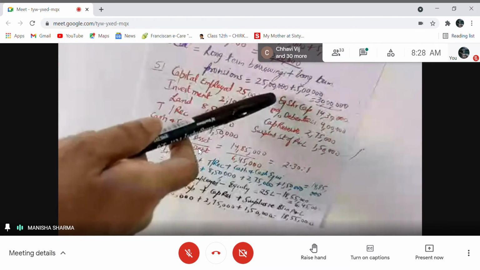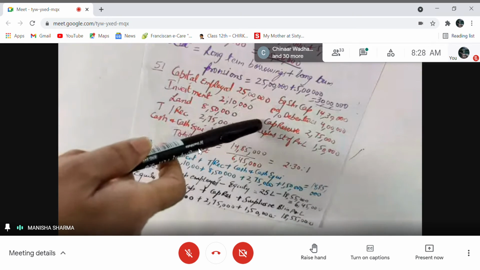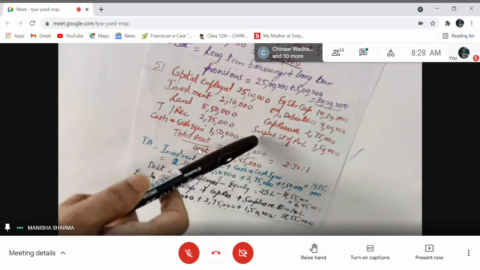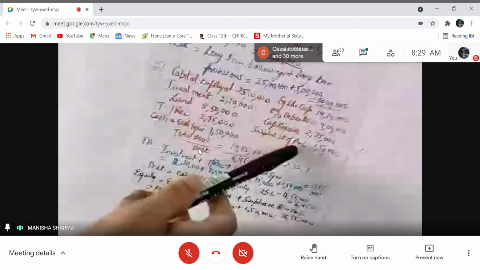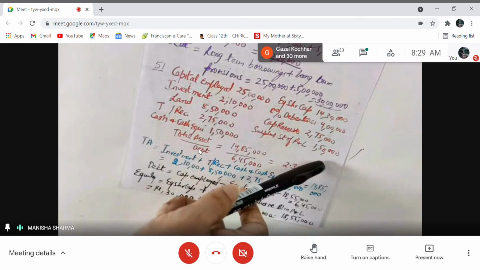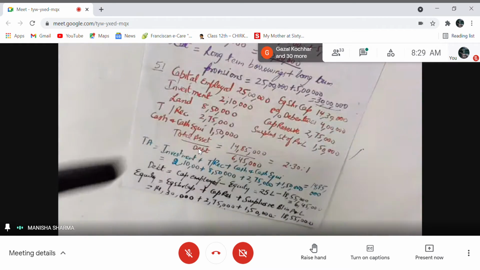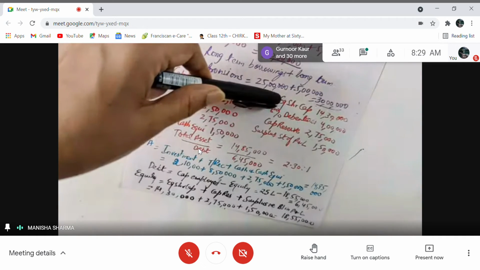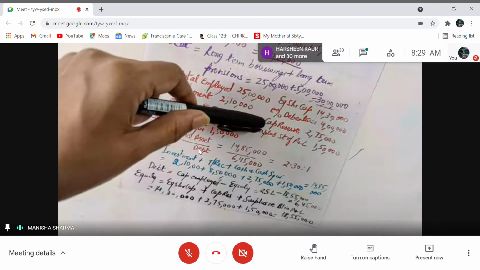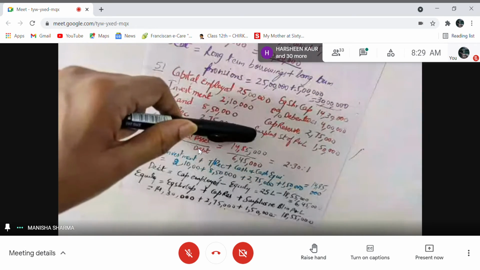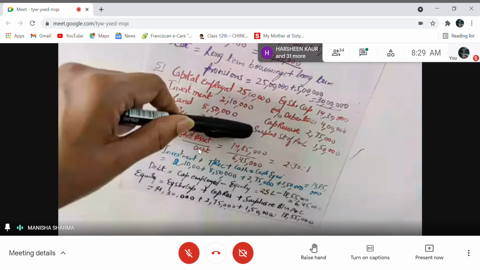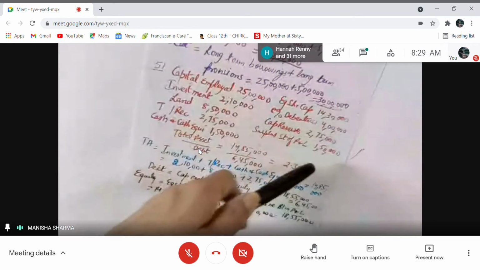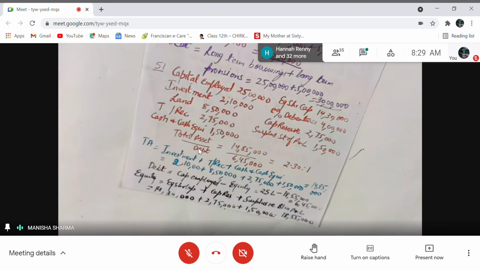I have equity share capital, I have capital reserve, I have surplus in the statement of profit and loss. So it is, you can say, a profit of 1,50,000. So I will add three items: share capital 14 lakh 30,000, capital reserves 2 lakh 75,000, surplus, that is profit in statement of profit and loss, 1,50,000. If I add all these items, I get shareholders fund, right?